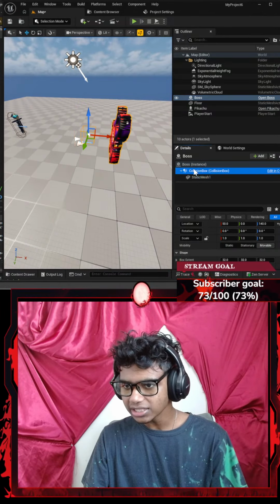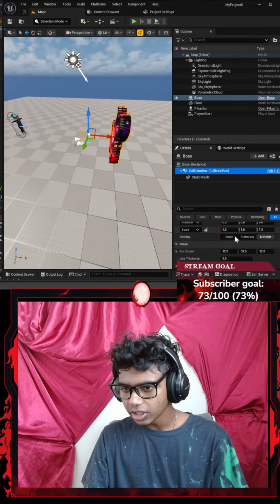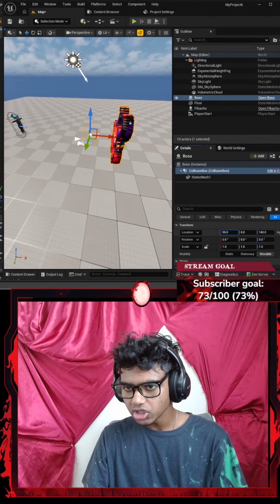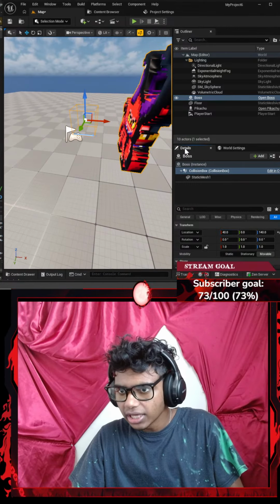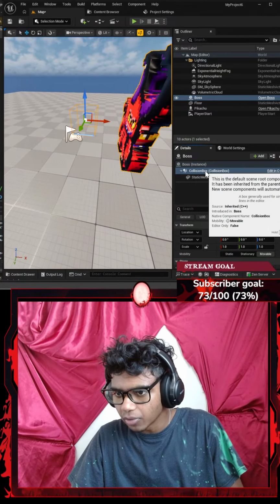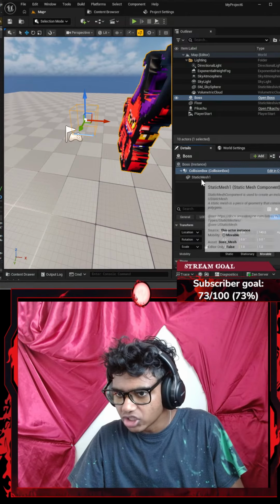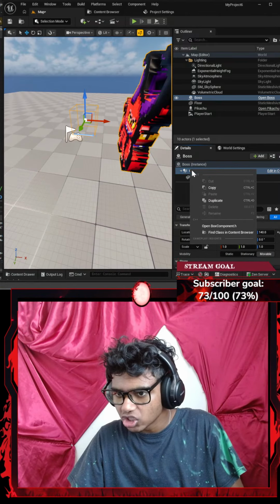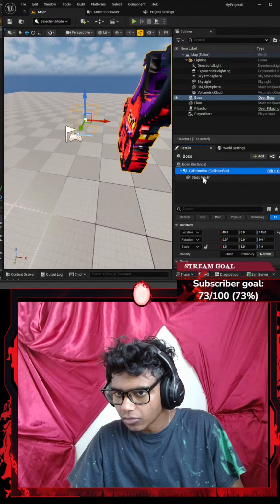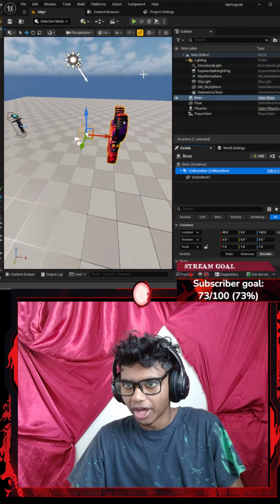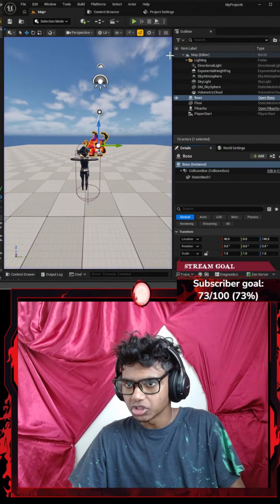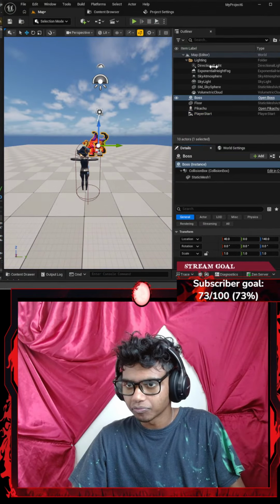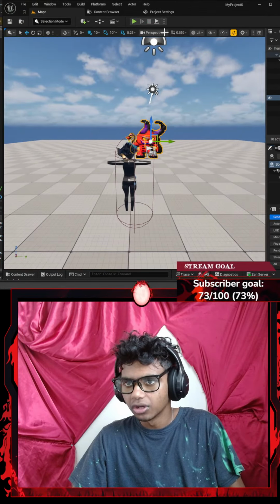Okay, why is this an instance? Okay, what if I change the location? Okay, how do I surround this? I just want to select my collision box, but it's a child. My static mesh is being a child of it. I mean, that's fine, I guess. I can just go ahead and run the code. Let me actually close it real quick. Let me just decrease the size of my... There we go. Okay, now let's run the code.